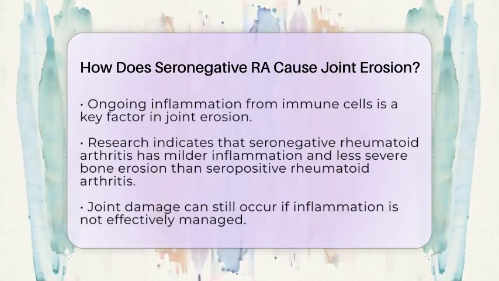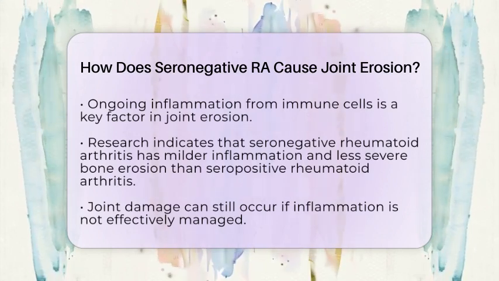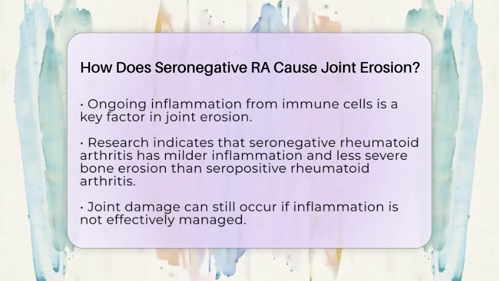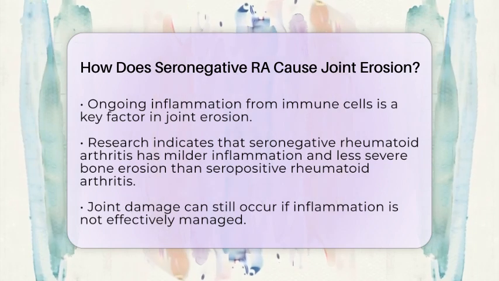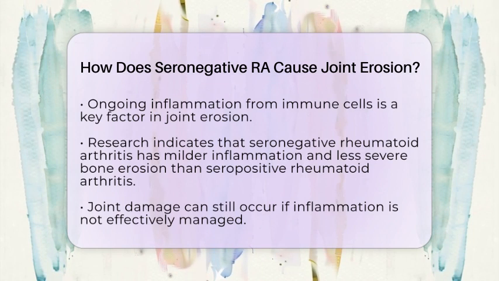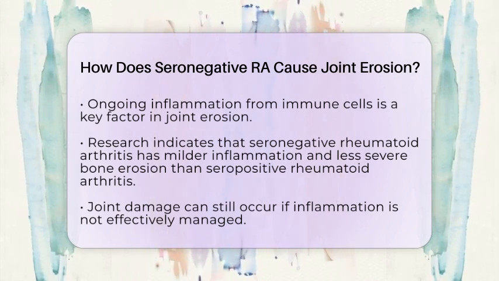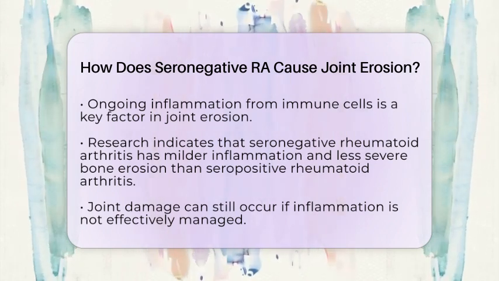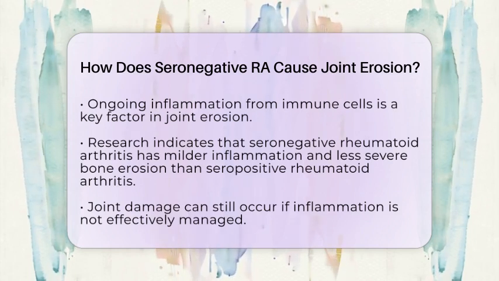Interestingly, research shows that seronegative rheumatoid arthritis generally has milder inflammation and less severe bone erosion compared to seropositive rheumatoid arthritis. However, this does not mean that joint damage cannot occur. In some cases, if the inflammation is not effectively managed, erosion can still develop.